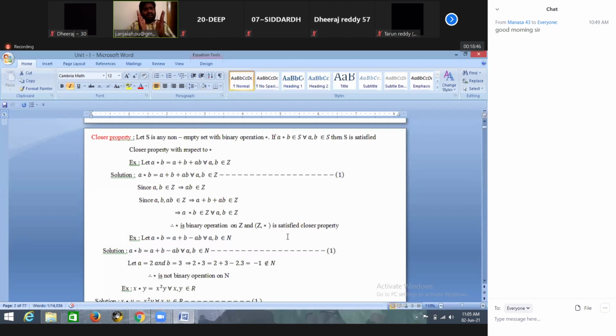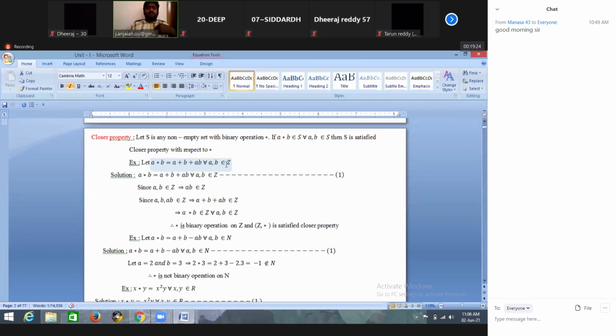Is it clear? If you are not understanding this generalized definition, we can take some numbers. Generally, whatever statements we have to prove, we need to give generalized proofs. If the statement is not true, a counter example is enough. If you are not understanding what A is, what B is, what A into B is, in such situations we can take 1 comma 2, 2 comma 3, 4 comma 5, any kind of numbers.